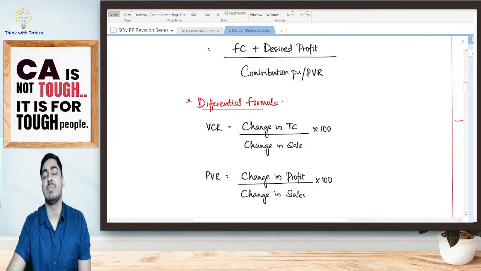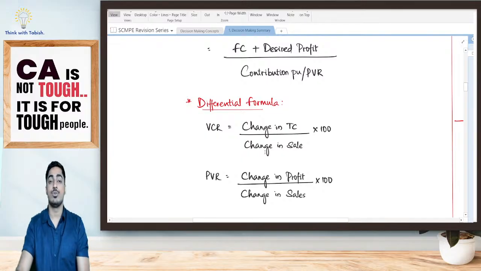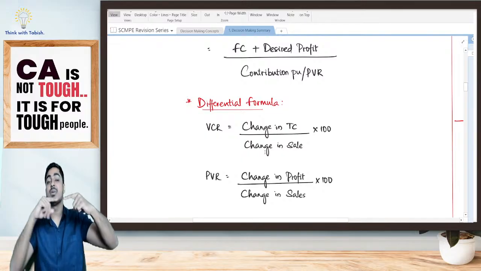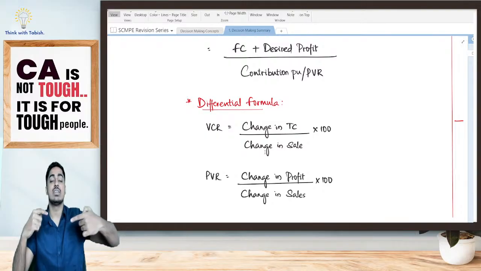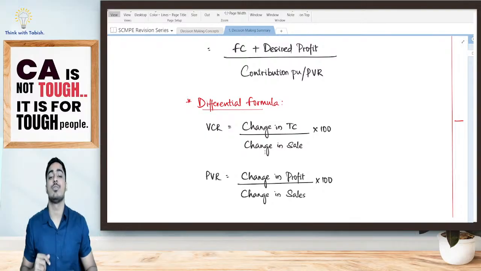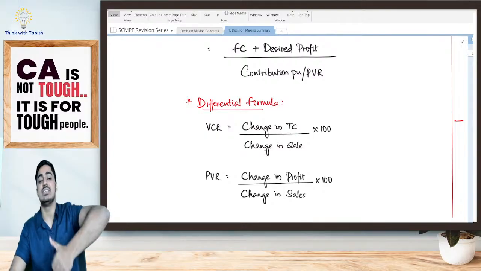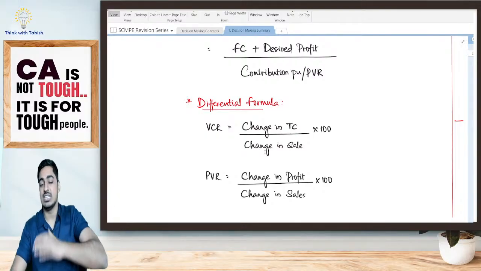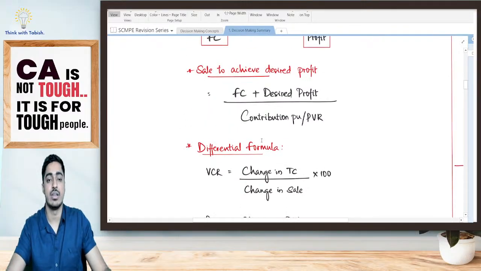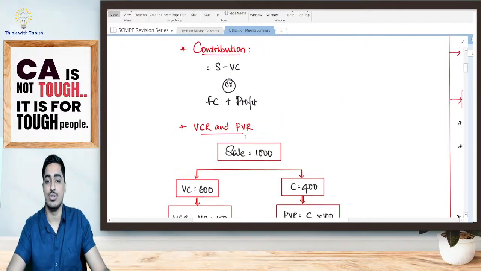Again, I have my differential formula wherein I've told, yes, change in total cost is nothing but my change in variable cost. Change in contribution is nothing but my change in profit. Based on that, I've told, yes, variable cost ratio is change in total cost divided by change in sale into 100. PV ratio is change in profit divided by change in sale into 100. Don't worry, the PDFs will be shared to you.